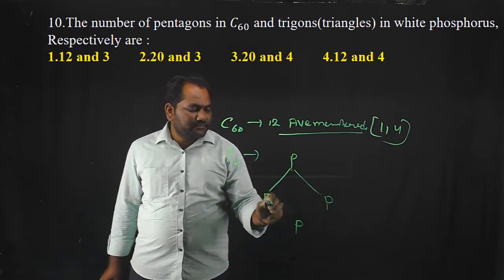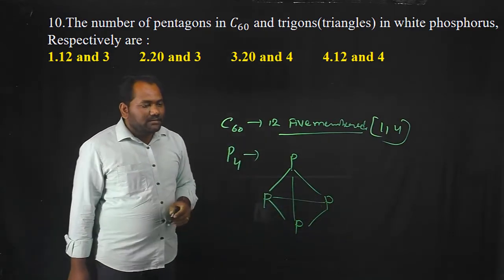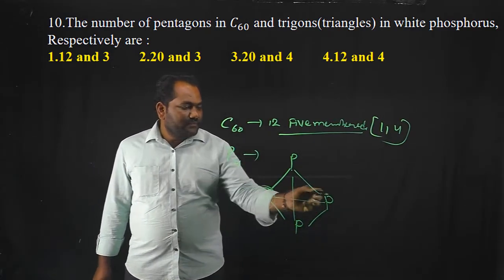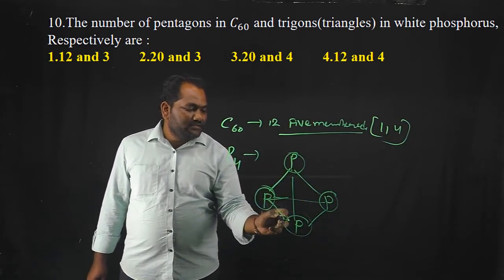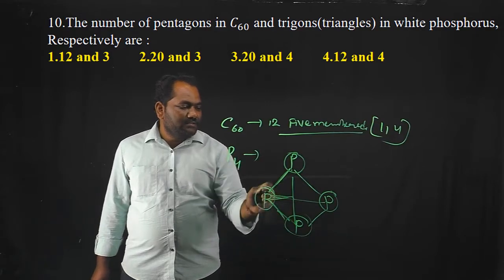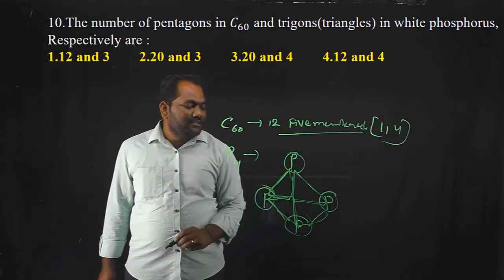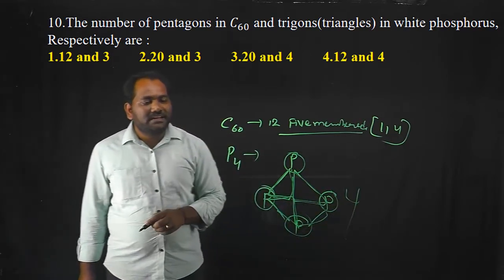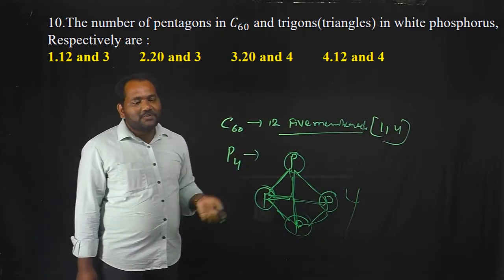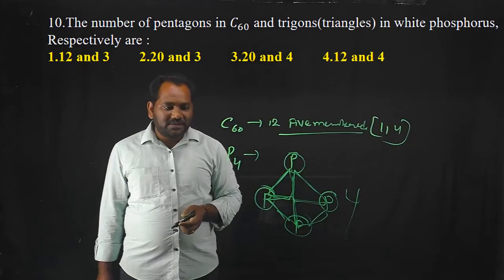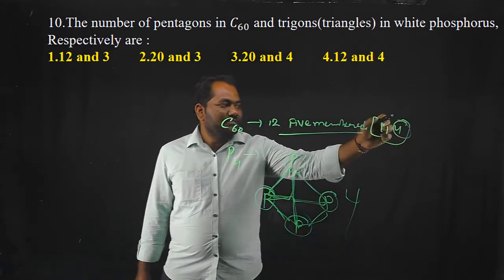Here the number of trigons or triangles present: this is one triangle, this is one triangle, this is one triangle, this is one triangle. Totally 4 triangles are present in white phosphorus. So the correct option is the fourth one.